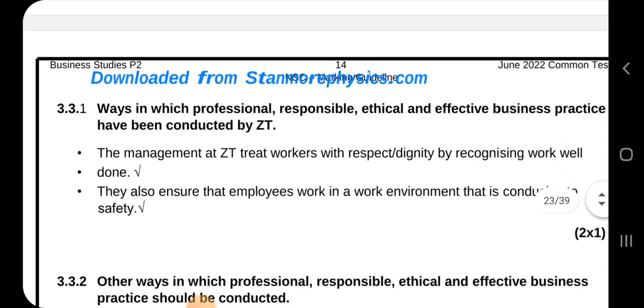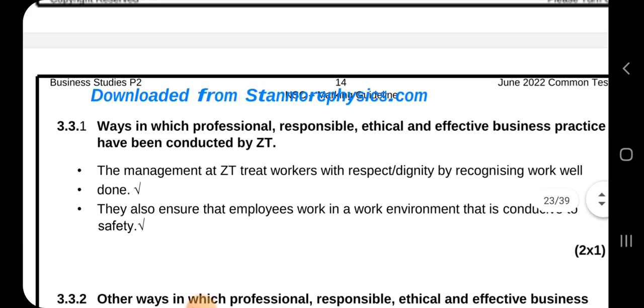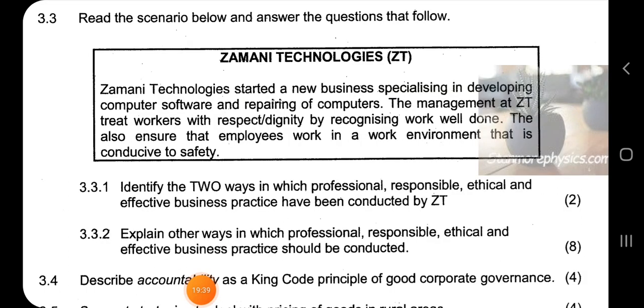And then let's go to 3.3.1. Let's look at this. Zamani Technologies. Zamani Technologies started a new business specializing in developing computer software and repairing computers. The management of ZT treats workers with respect and dignity by recognizing work well done. They also ensure that employees work in an environment that is conducive to safety.